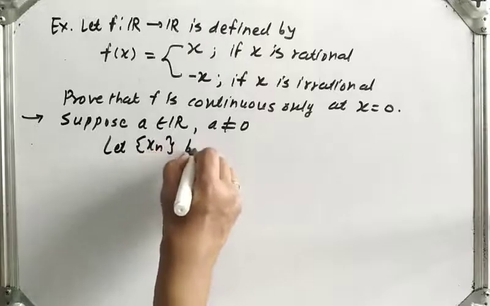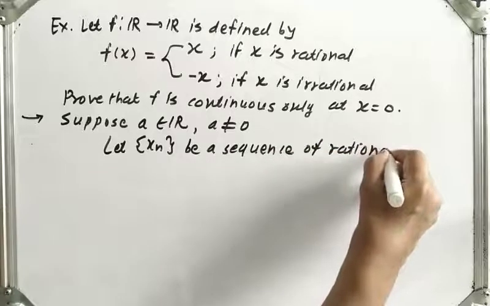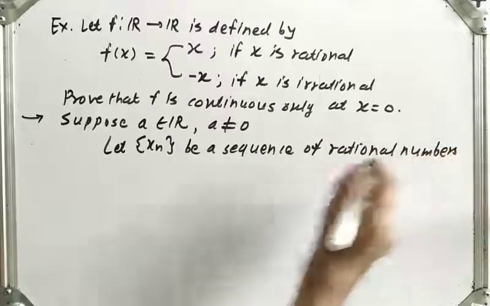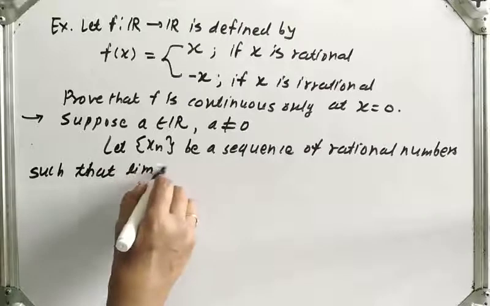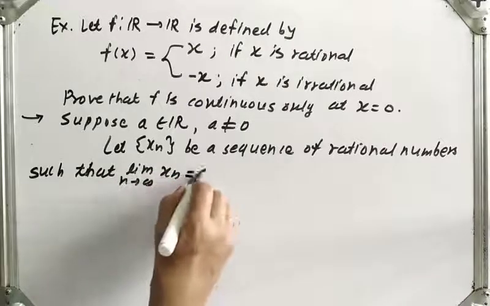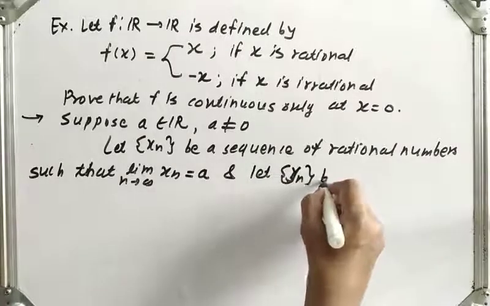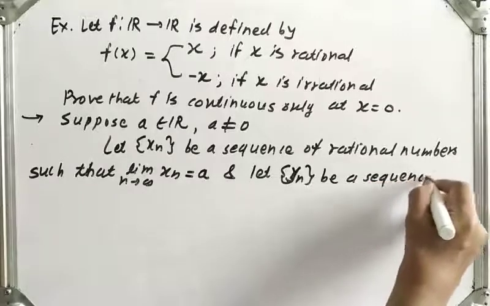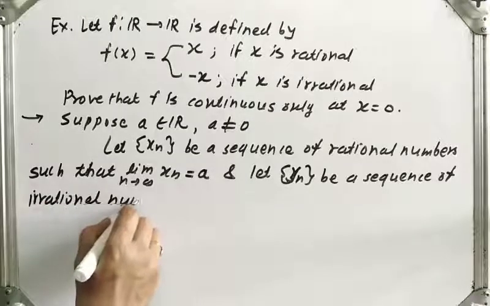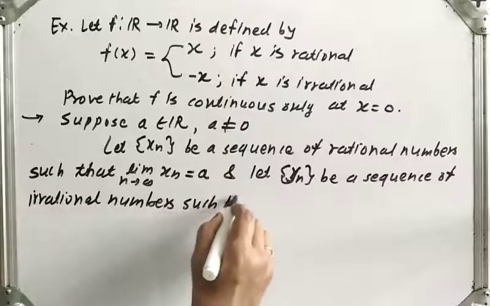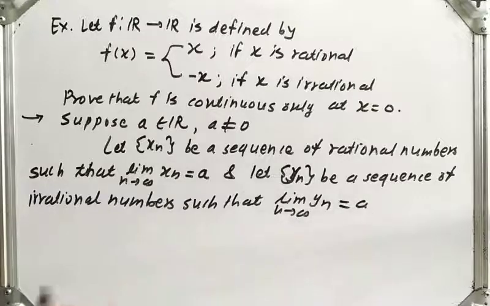Let xn be a sequence of rational numbers such that the limit of xn as n tends to infinity is equal to a, and let yn be a sequence of irrational numbers such that the limit of yn as n tends to infinity is equal to a.